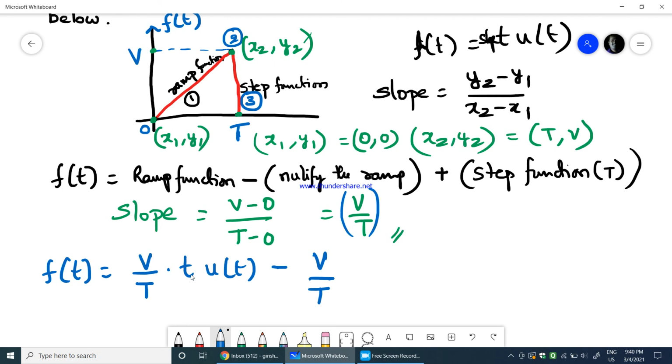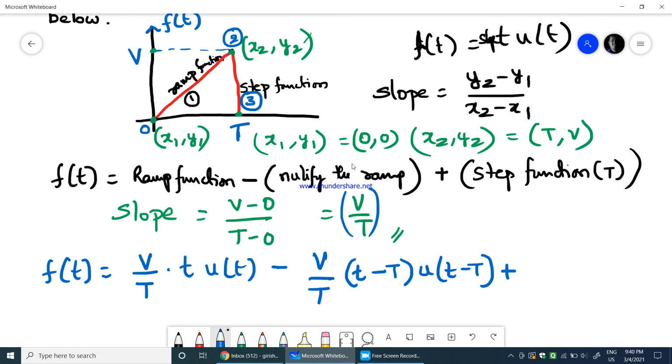it is not just t now. Now there is a time delay capital T here. Therefore the ramp function will be given by a time delay, t minus T into u of t minus T. So this is the ramp function with the time delay T, because at that particular point you can see the ramp function is getting nullified.